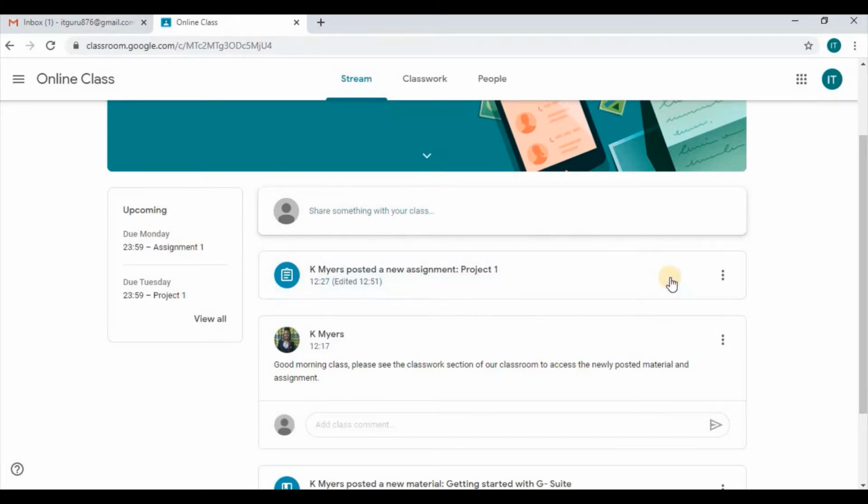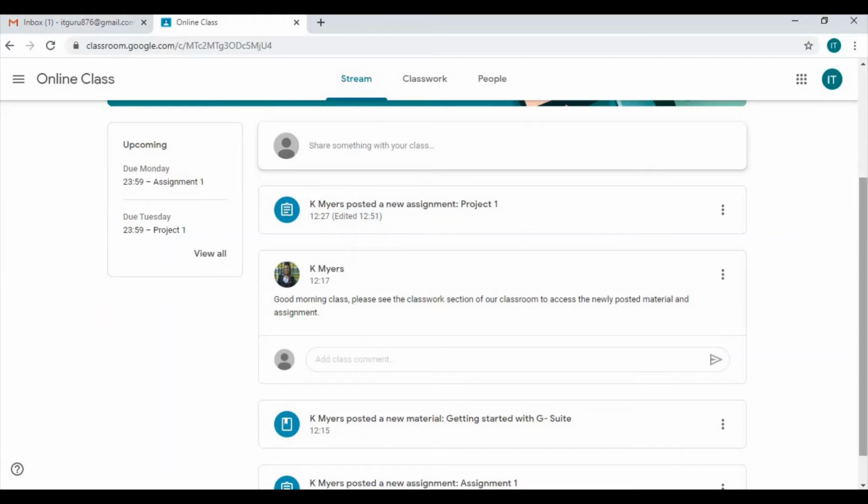Now in our main area is where we can see the posts that were made, the dates that they were made, or whether or not they were edited, and so forth. So for instance, we can see that the last thing that was posted in our stream by our teacher was the project 1, and the time that it was posted as well as edited.